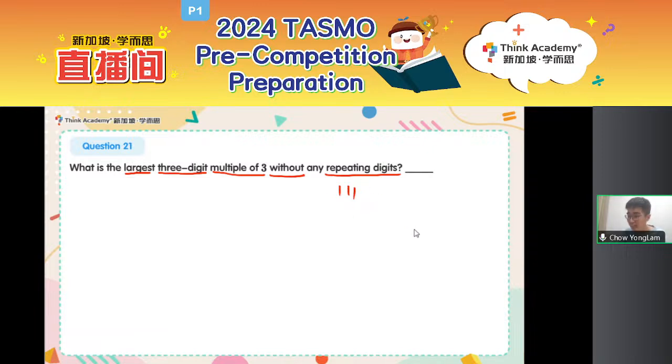Oh, I see some answers given to me. Very good. To answer my question just now, I cannot say 111 because I repeated digits over here. I want a number that does not have digits repeated, so each digit must be different. And there's another question. What does multiple of 3 mean? If I say multiple of 3, can you all give me examples of multiples of 3, please? What examples are there?